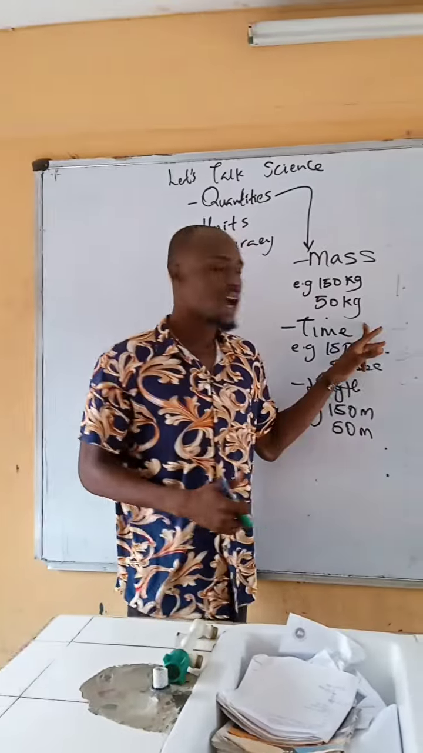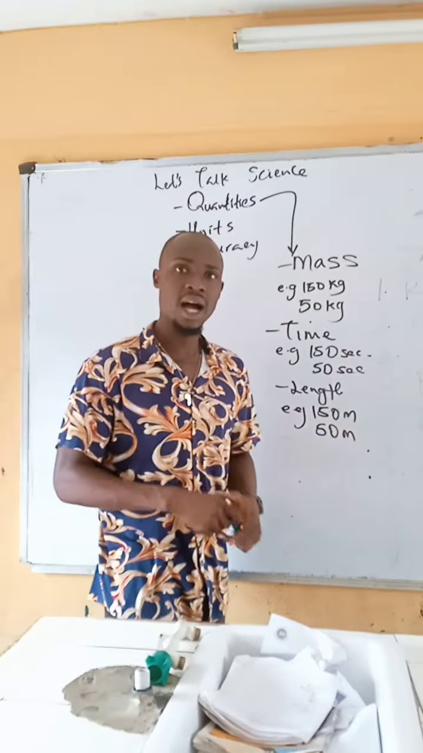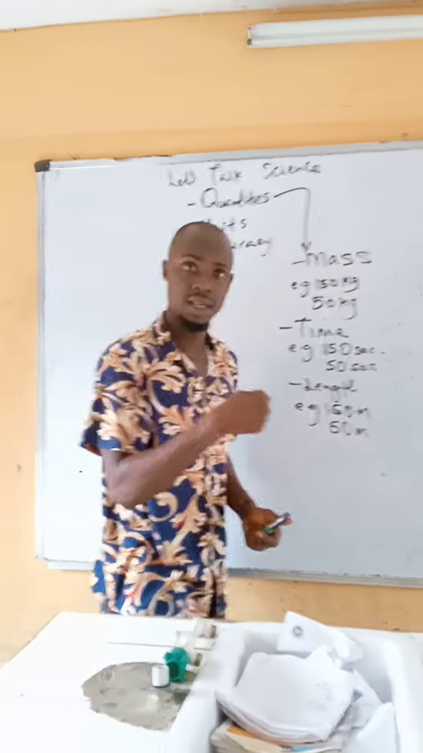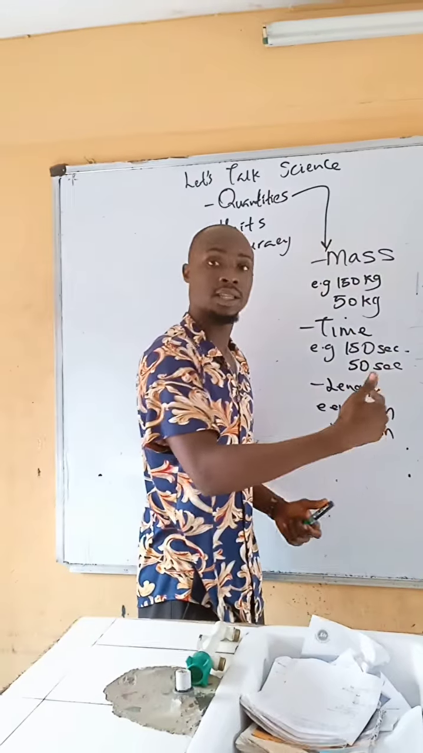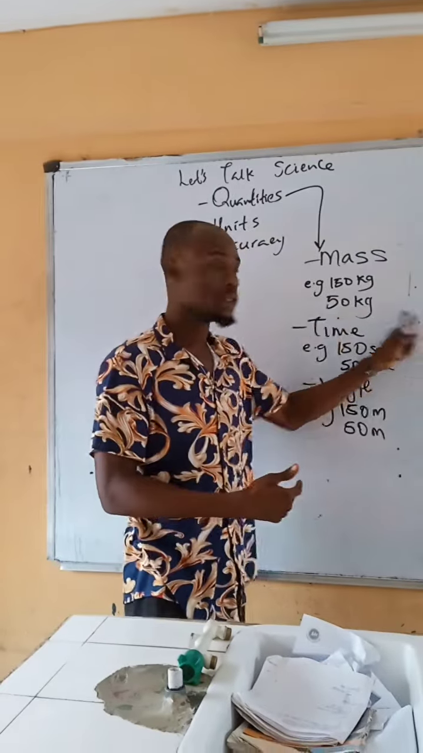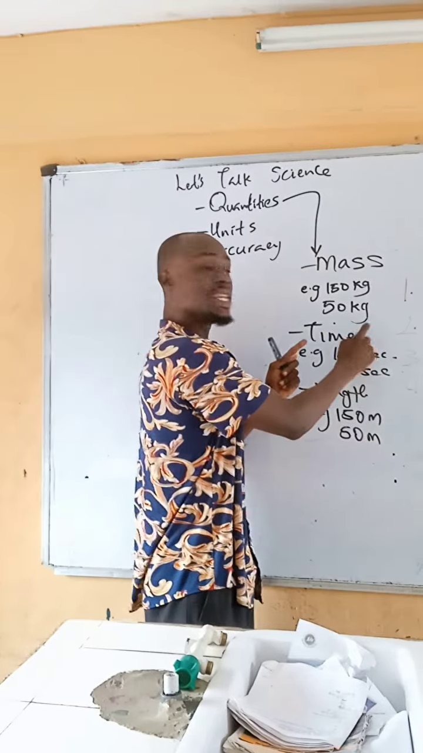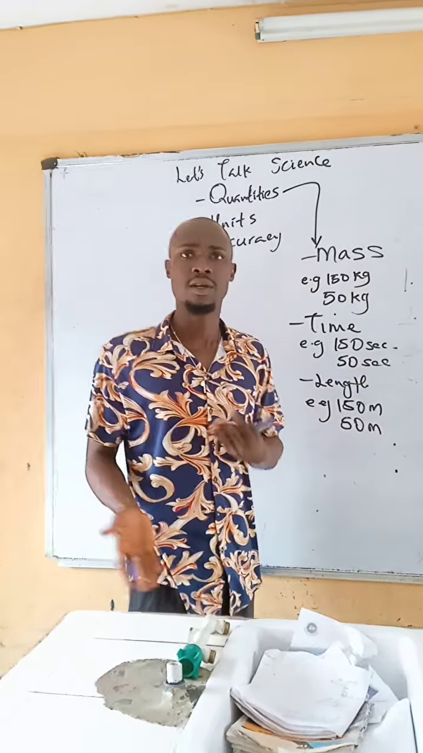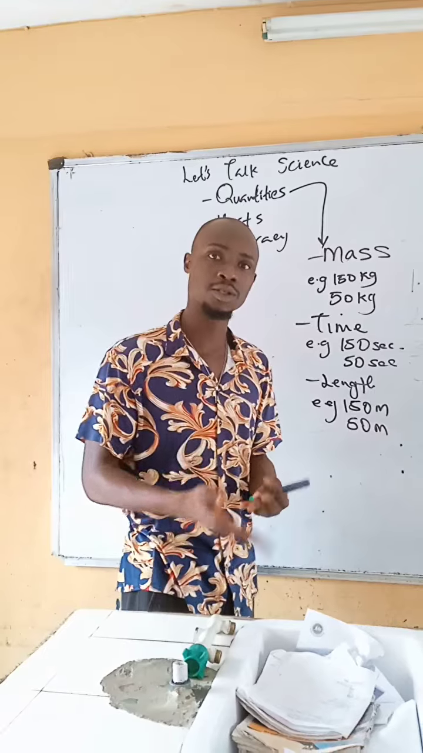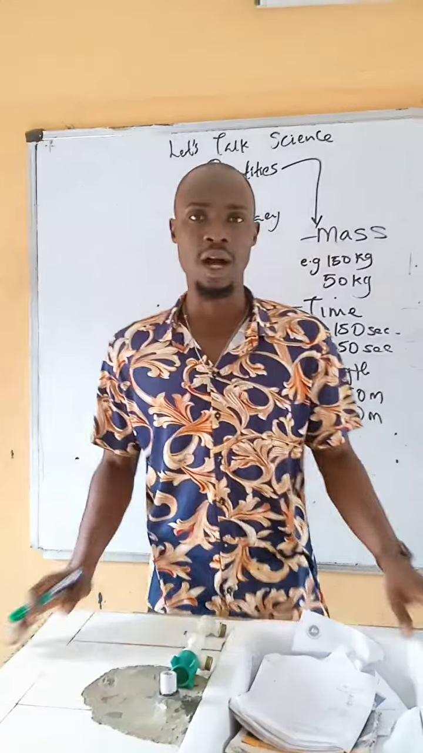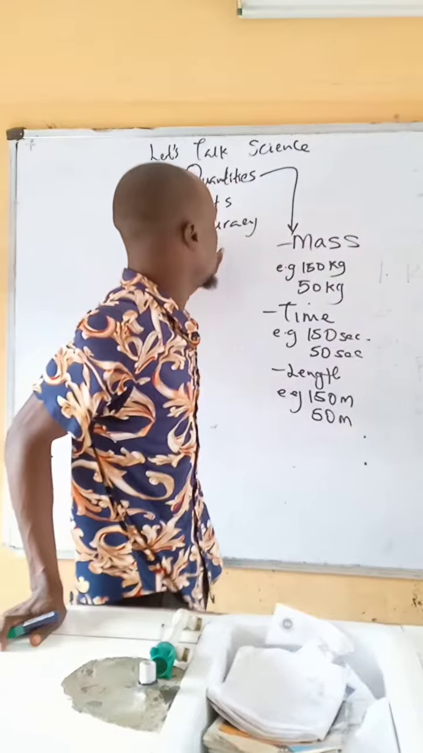So if I have this in kilogram, kilo is a prefix. Kilo is a prefix that tells us 1,000. That tells us that we have 1,000 grams. So 50 kilogram just means 50,000 grams. So if I should be working in grams, that means I have 50,000 grams. So the unit I'm using to work also allows me to have a level of accuracy.